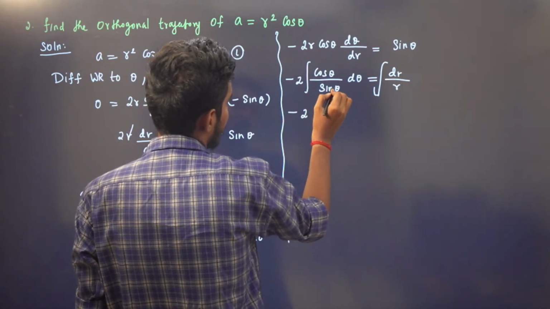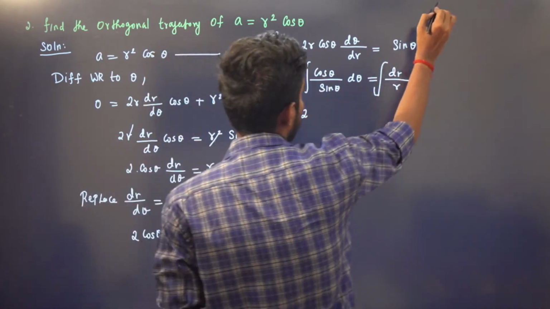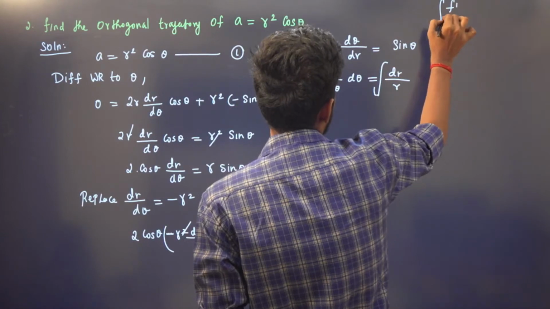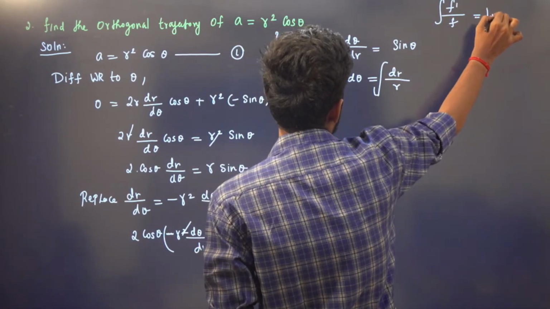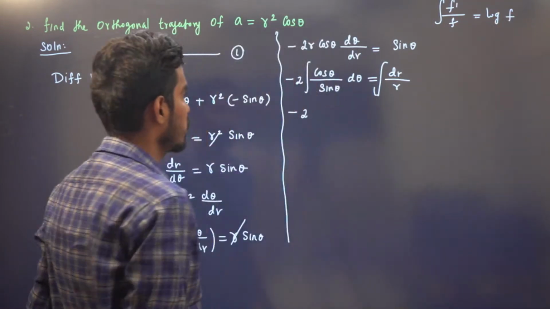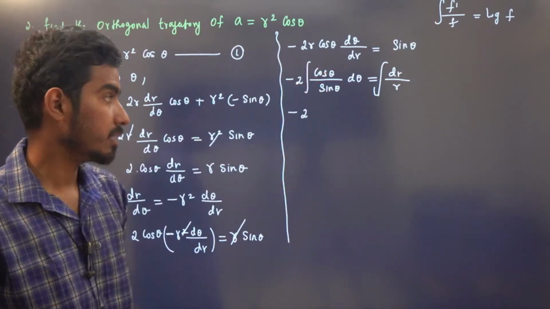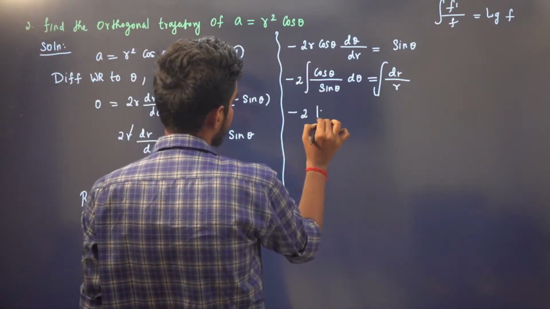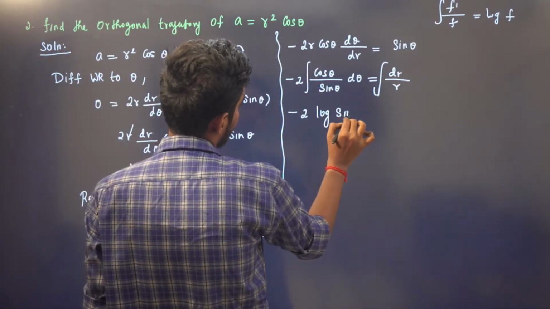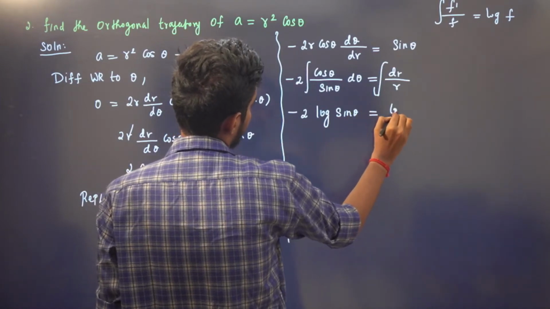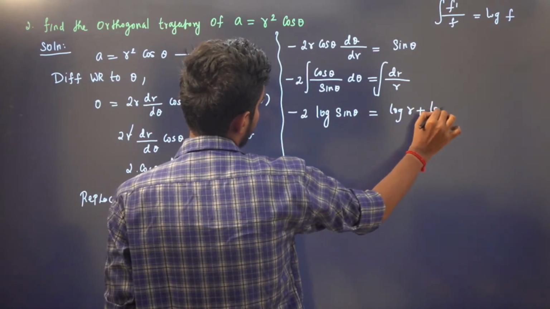Integration of f dash by f is log f, right? So sin theta's derivative is cos theta, so we get minus 2 times log of sin theta equals log r plus log c.